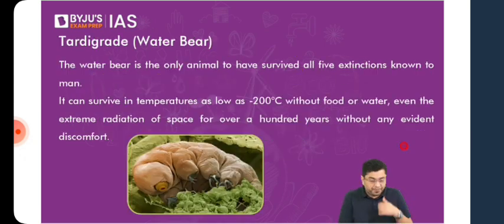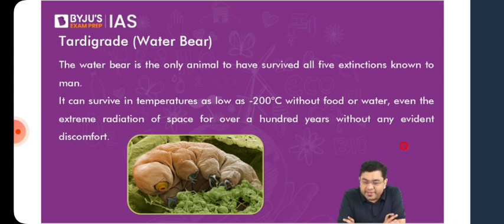Now, there is, however, one of the species which has managed to survive all the various phases of extinction. And that is what is referred to as a tardigrade, or water bear. It is microscopic in size. Once we got to know that it is one of the species which is very, very old, what did we try to do? Immediately, we tried to kill it, to see how it dies, so that we understand why it survived. We have even sent the species as an experiment into space. There also it managed to survive.